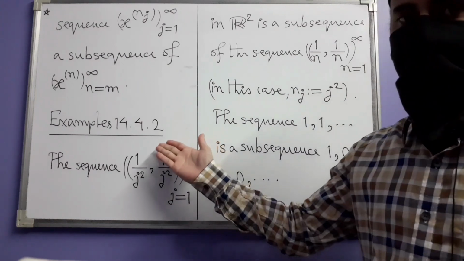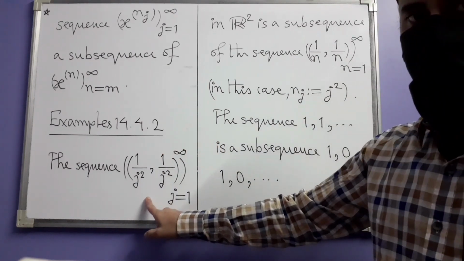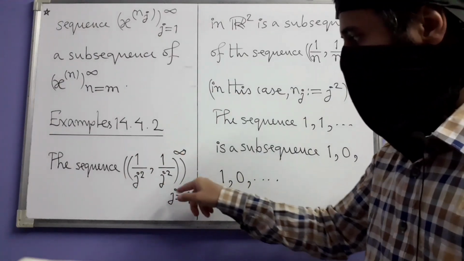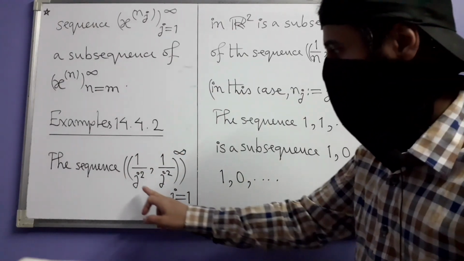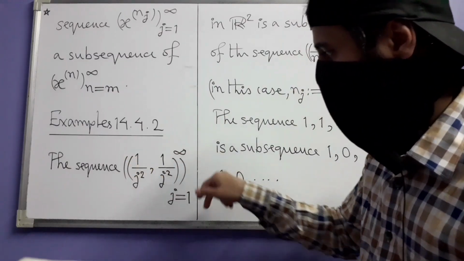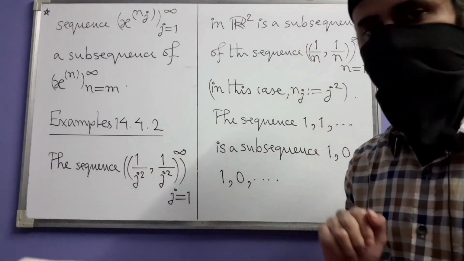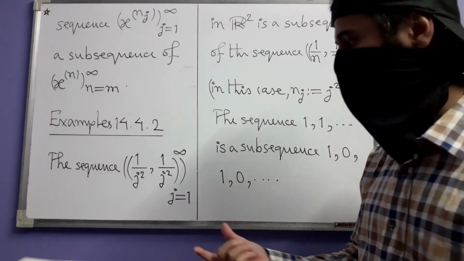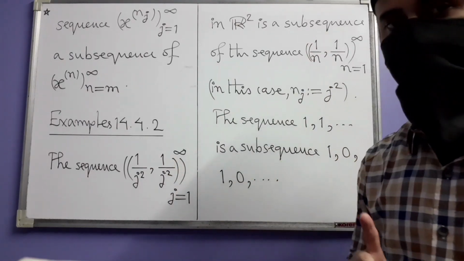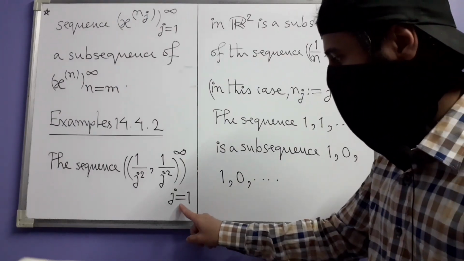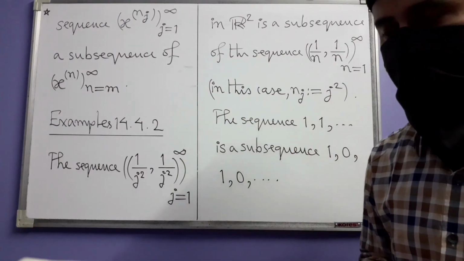Next we have example 12.4.2. Look at this sequence. The parenthesis may be a bit confusing at first, but forget the outer parenthesis for a moment and consider the inner parenthesis. Inside of them, what do you have? 1 divided by j square, 1 divided by j square, where j varies from 1 to infinity. j is a positive integer.